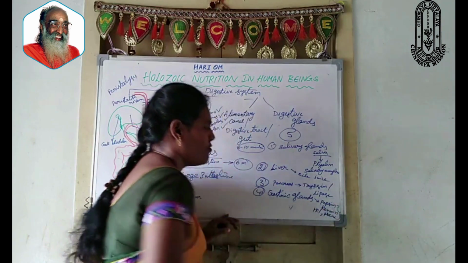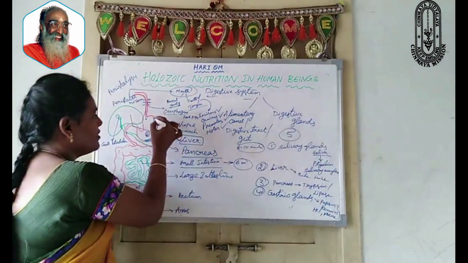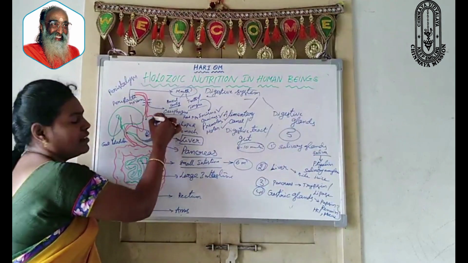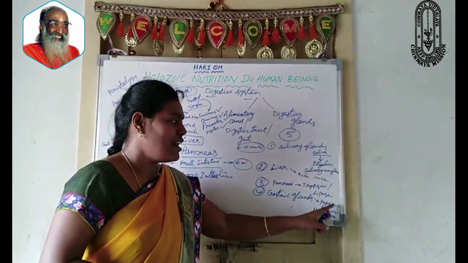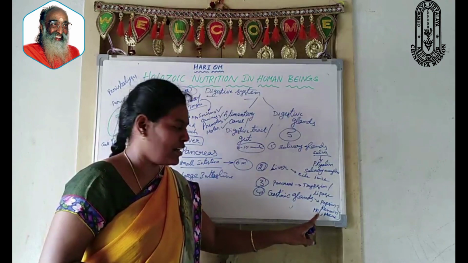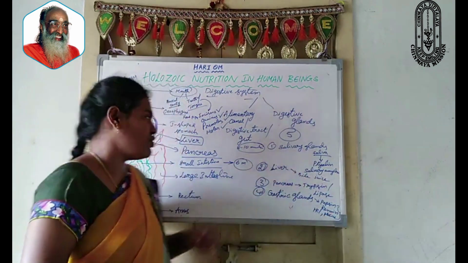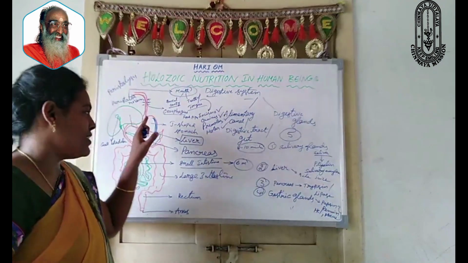These 4 types of materials are secreted by the gastric glands which are present in the inner lining of the stomach. HCl means hydrochloric acid. These are secreted into the stomach, and they act on the food which is present here.